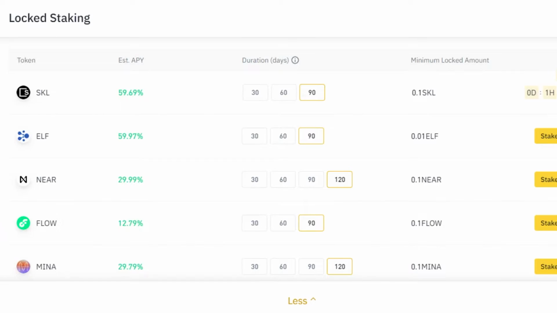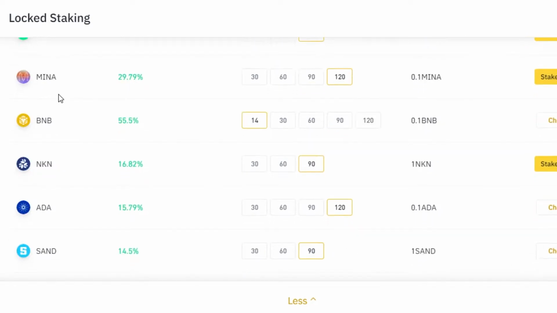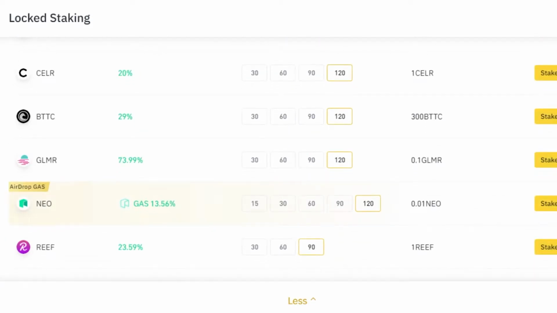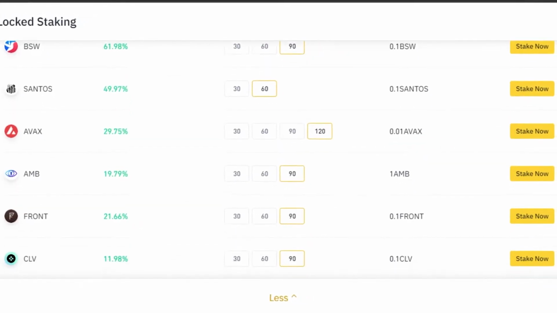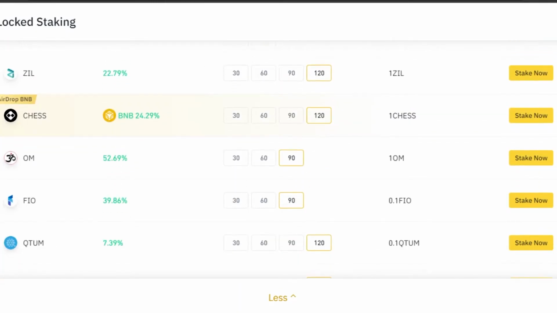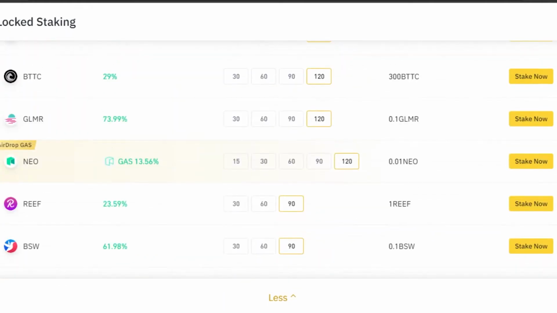Now, we can lock any kind of asset. So let's scroll down and check out different options available. So we have BNB, Mina, we have Sand, BTTC, Neo, Reef, we have AVAX, then we have CLV, Cake, Chess, FEO, ONT. So these are the different tokens available.